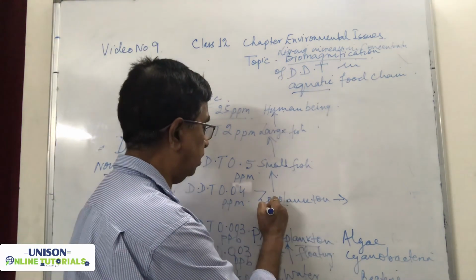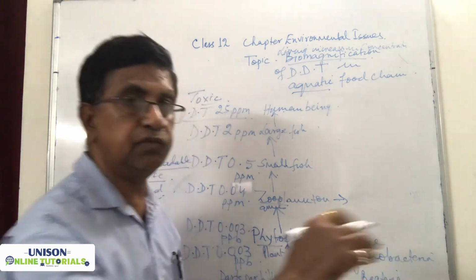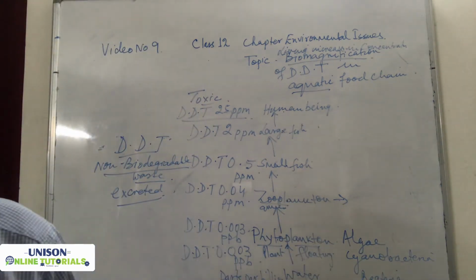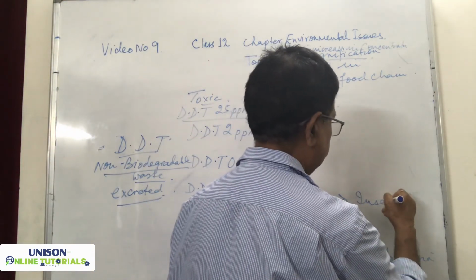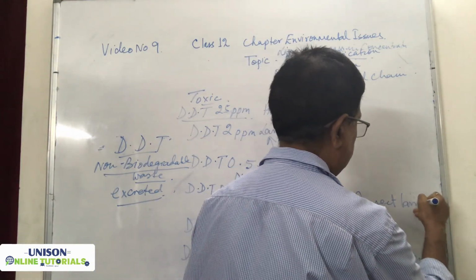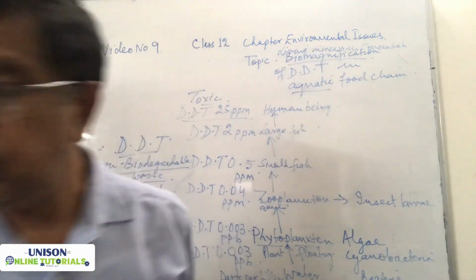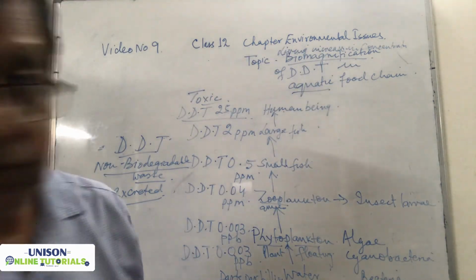Zoo means animal and plankton means floating, so zooplanktons are floating animals, and the floating animals are insect larvae and also the hydra.